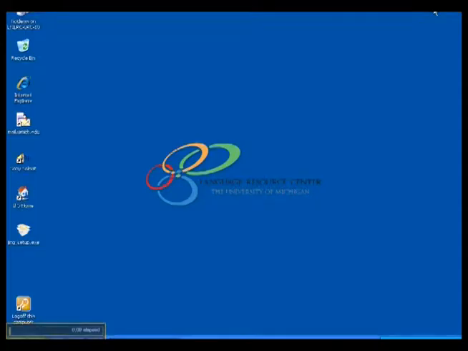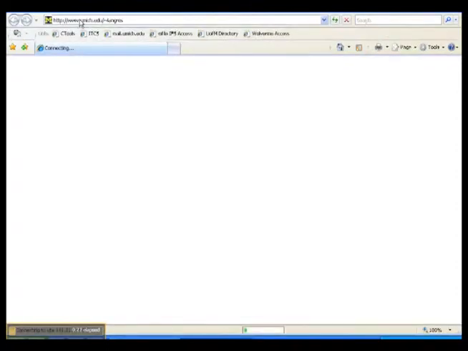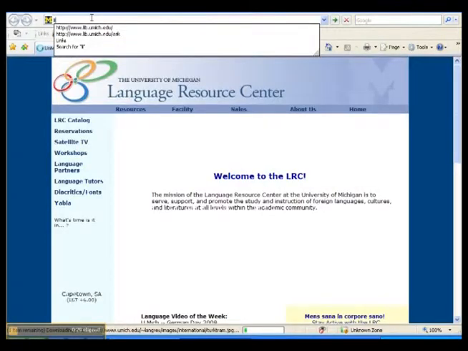The first step is to access the internet, to go to the library's homepage. You can do this from any computer on campus, or you can do it from your home computer as long as you have your unique name to log into your UMich account. The library's homepage is located at www.lib.umich.edu.